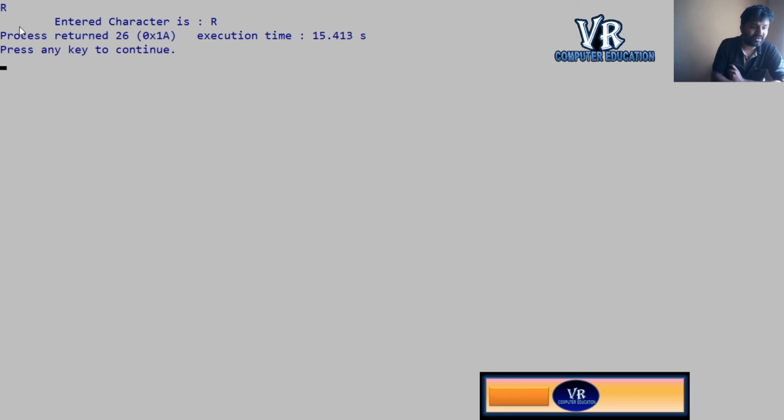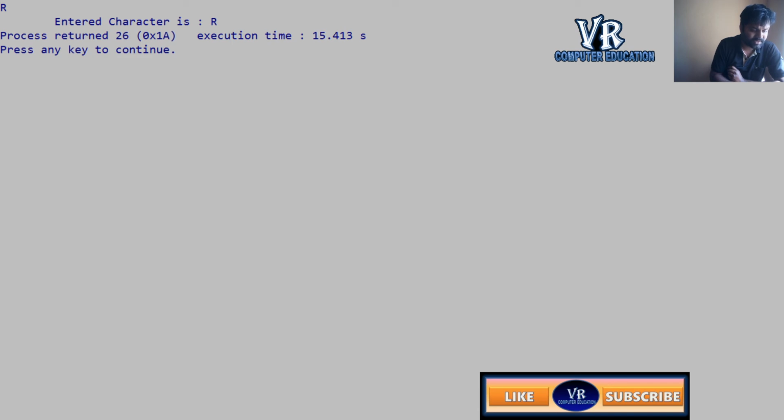Now it is also waiting at the console, same like that. Now I will enter R, and you see R will display here. Entered character is R. So that is the difference between getch and getche. Execution is the same: immediately they will display without pressing the enter key.